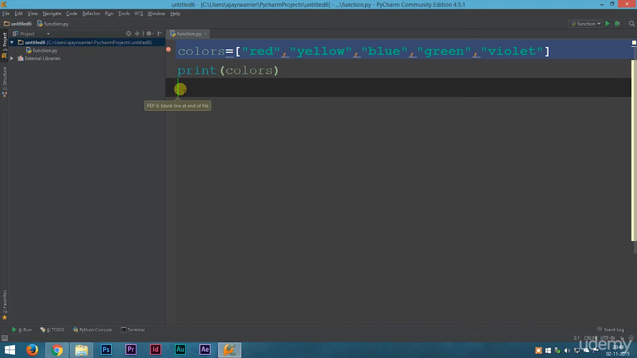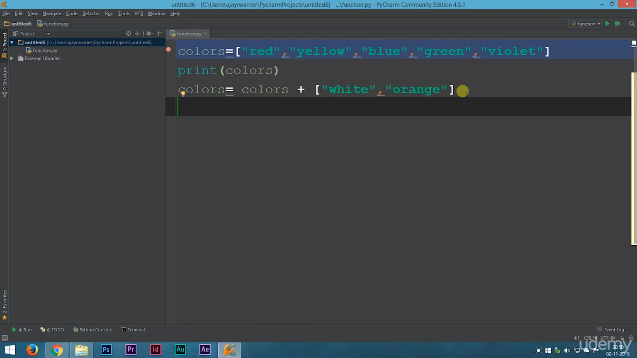Now if you want to make an empty list, all you have to do is type in the list name. In this example it's empty equal to opening and closing brackets, and don't write any element inside it. Now this is how we make an empty list. Alright, so now that is out of the way, we are going to learn about list operations.